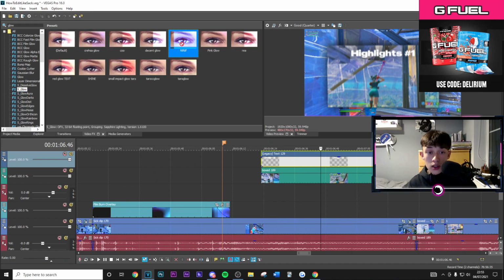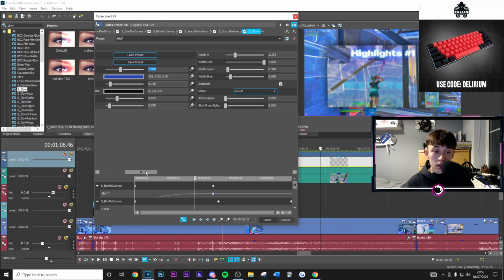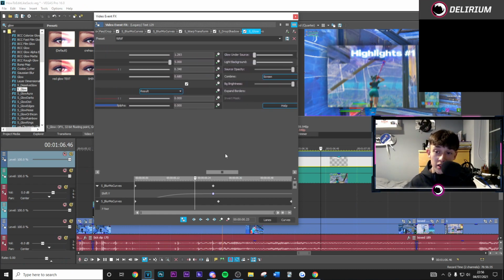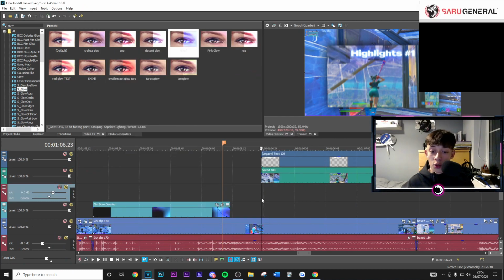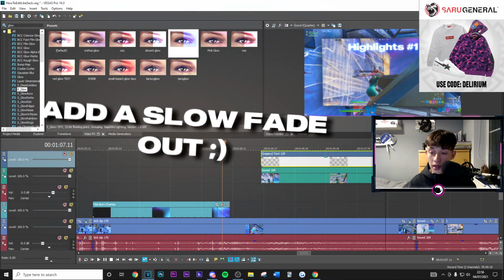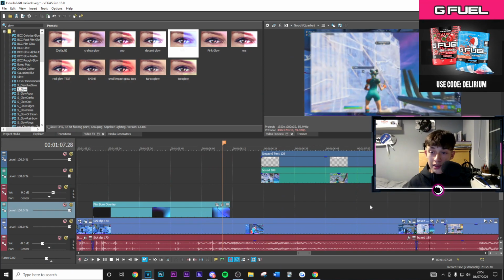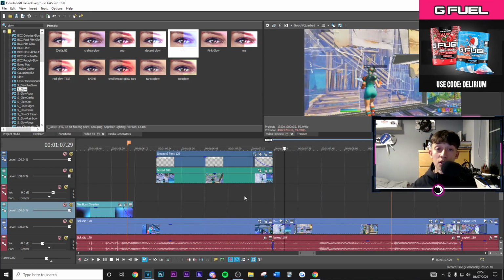But let's go into s_glow. Copy all of my settings right here, but I'm just going to lower the brightness to about 2, and as you can see, those are some really nice glow settings to have over your text, and that is going to move perfectly with the actual transition itself. And then you can fade it out towards the end and make it a slow fade like so. So that's something that you can add to the transition to make it look really, really nice.